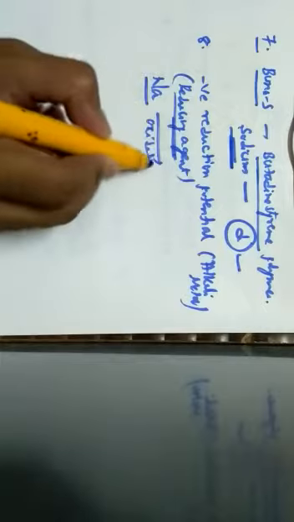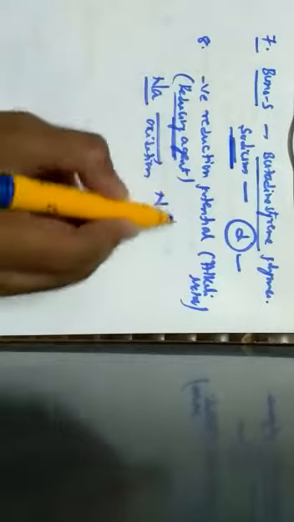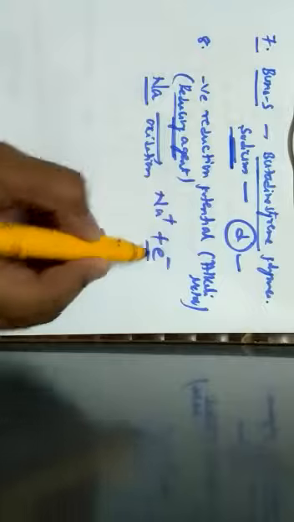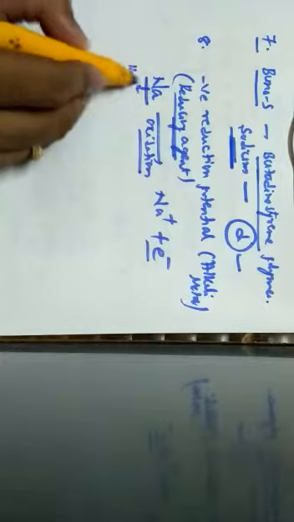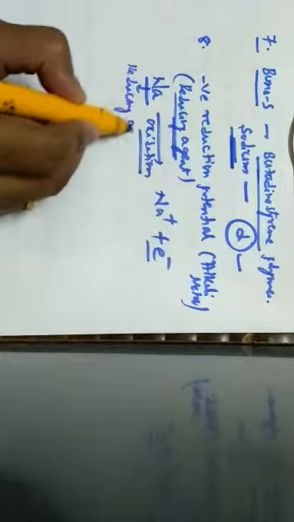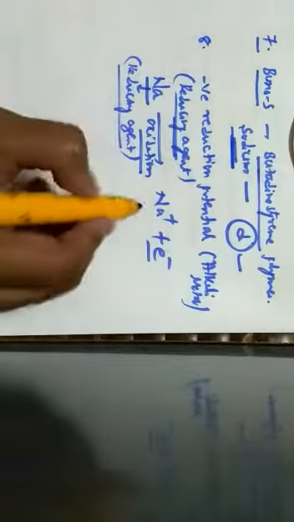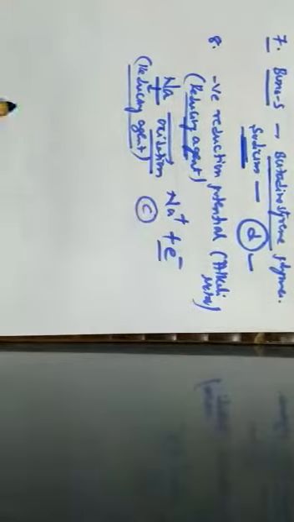When sodium metal is subjected to oxidation, it gives rise to Na plus by losing an electron. Loss of electron means oxidation. Oxidation means it is undergoing self-reduction. Hence, these metals act as the strongest reducing agents, which is given by option C.